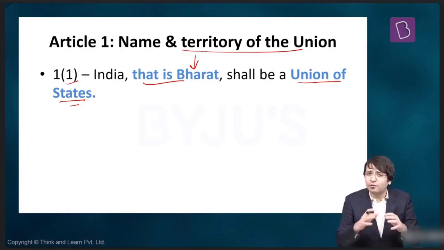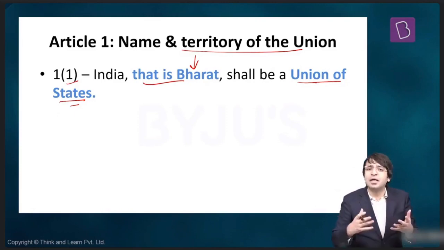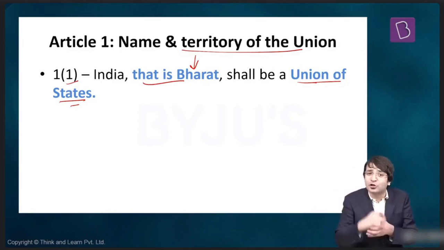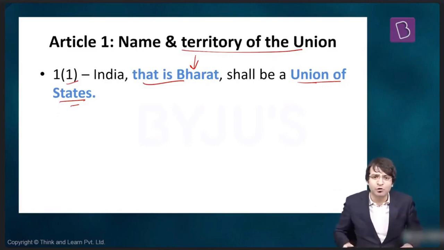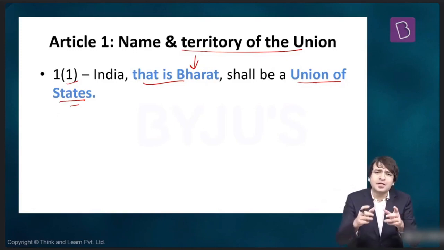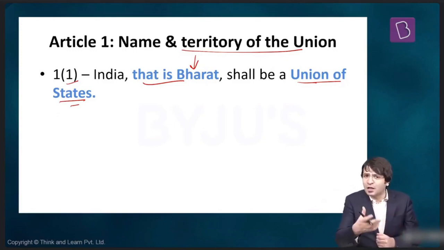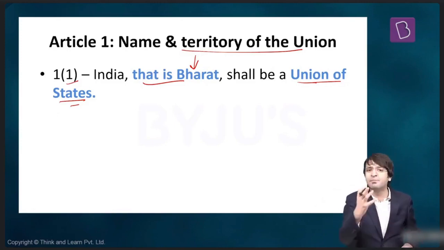Some people, who were very close and very sympathetic to the Soviet Union, because they believed in the socialist, communist ideology, said, let's imitate the USSR, Union of Soviet Socialist Republics. So we should call this country the Union of Sovereign States of India. So there was a confusion. There was a lot of debate, a lot of discussion and deliberation on the nomenclature for this country, the name of this country.